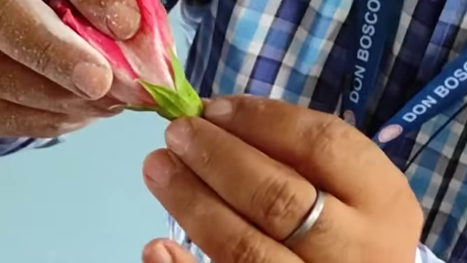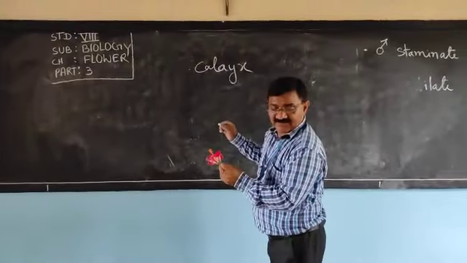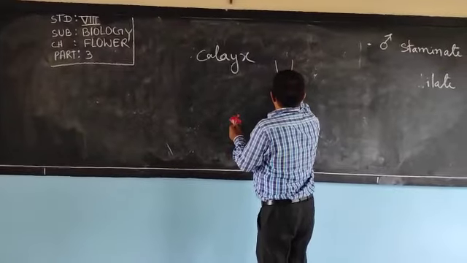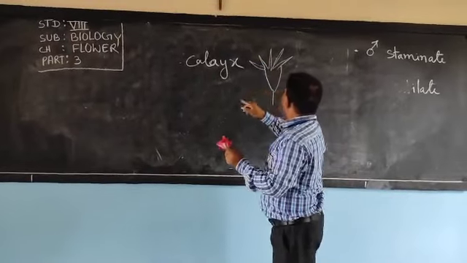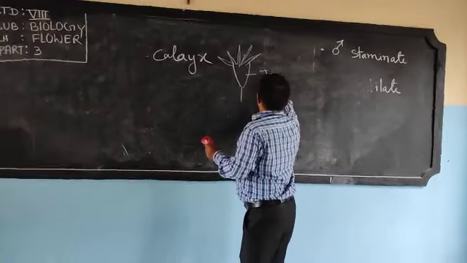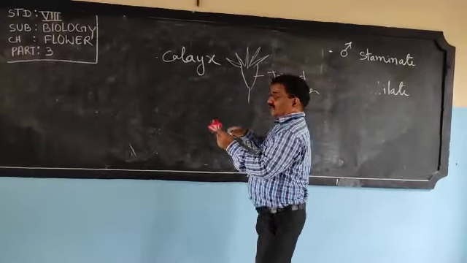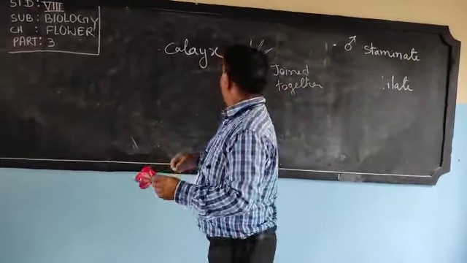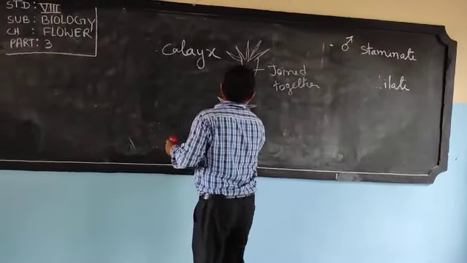What you can see is that in the bottom they are joined together, not free. What I want to say is that in the bottom they are joined together. Joined together means they are this way, and here the calyx is. Generally 5 sepals are there, and in the bottom they are joined together, fused together. Maybe like this, as in this flower, or maybe free like this.